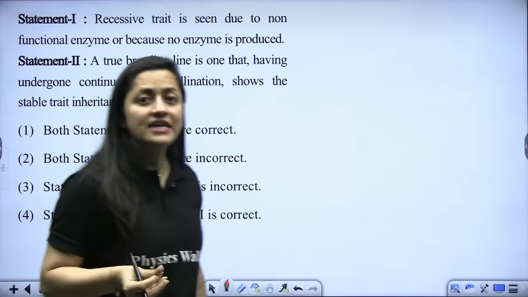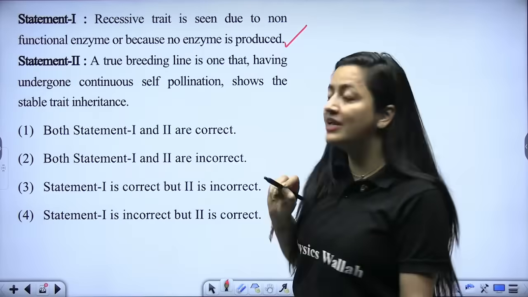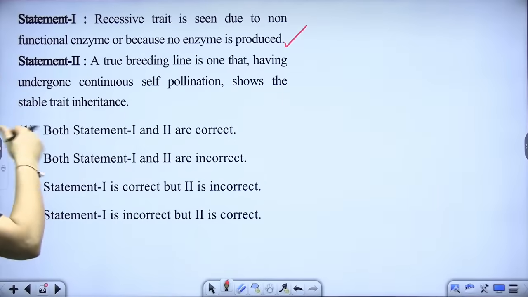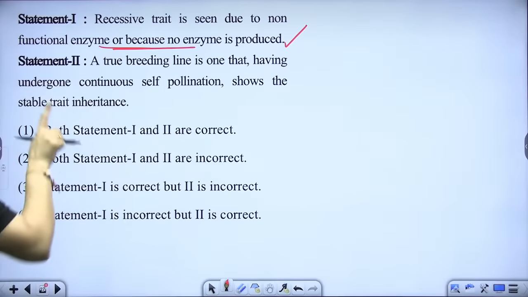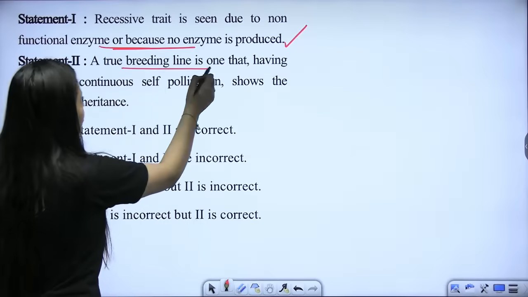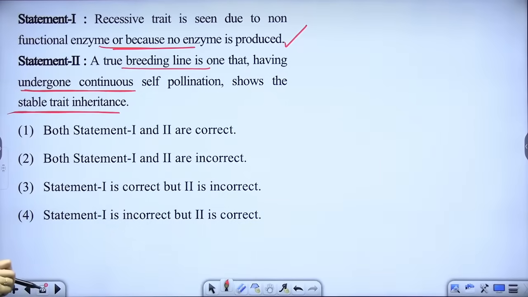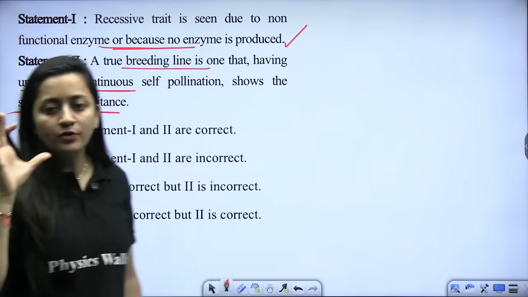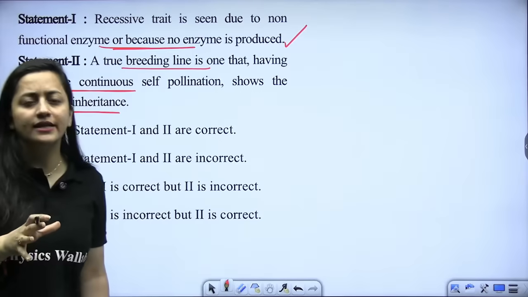Recessive trait is seen due to a non-functional enzyme, or because no enzyme is produced. Next, a true breeding line is one that, having undergone continuous self-pollination, shows stable trait inheritance. The question from genetics, the expected one. So please pay attention. What should be the answer, everybody? Quickly answer here in the chat section, guys.